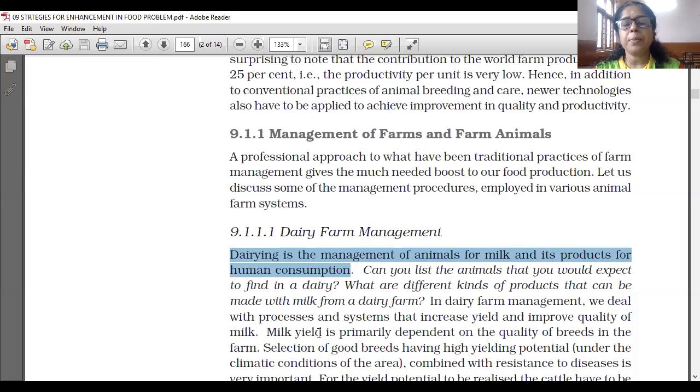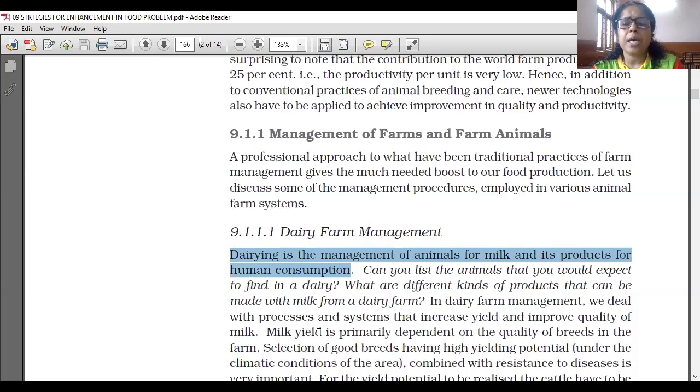Milk yield is primarily dependent on the quality of breeds. Breeds means a kind of cattle. Good quality cattle like cow, buffalo, sheep are used, so that good quality milk will be given. So milk yield is primarily dependent on the quality of breeds in the farm.